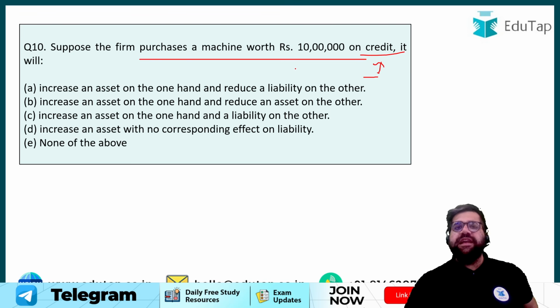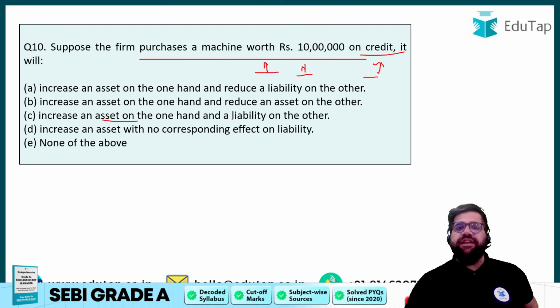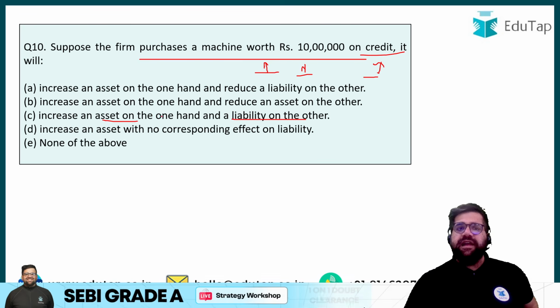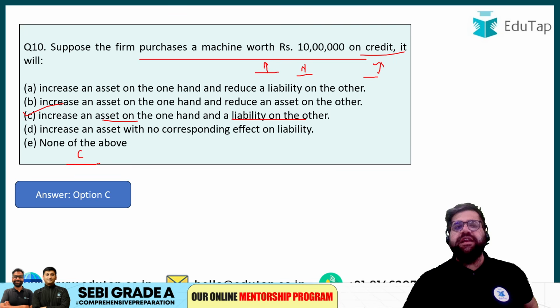So machine will increase, your asset will increase, and your creditor will also increase. Creditor is a liability, machine is an asset. So identify the option wherein your asset is increasing and your liability is increasing, which is option number 3. Right? Increase in asset on one side and a liability on the other. So you are increasing both. Therefore, the correct answer will be option number C. Right? I hope you would have also got it correct.